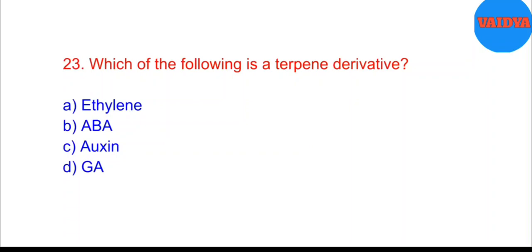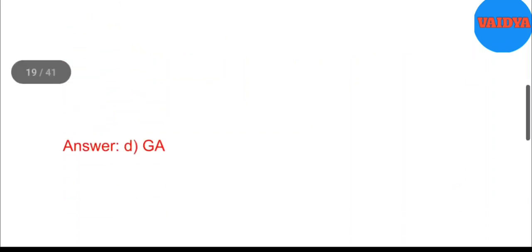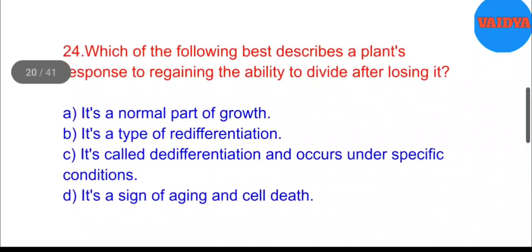23. Which of the following is a terpene derivative? A. Ethylene. B. ABA. C. Auxin. D. GA. Answer: D. GA.